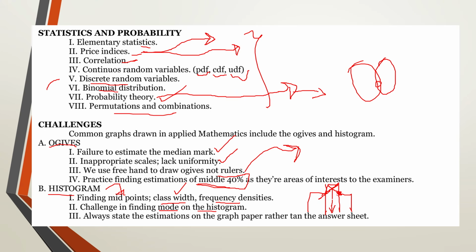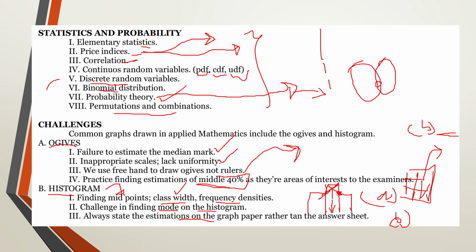And then all the estimations that are going to be got on the graph paper must be presented on that very graph. For example, part A required you to draw a graph, and then part B required you to estimate a given range. After estimating, you make sure that you go to your graph paper and then you find a free area, and then you say that part B, and then you write the estimation there. But after writing the estimation, you make sure that you're having sketches of how you got that estimation, and these must be in dotted lines.